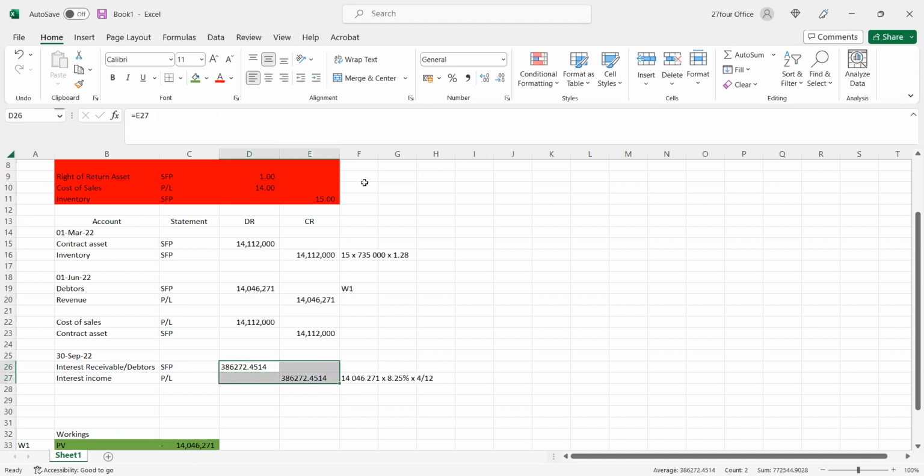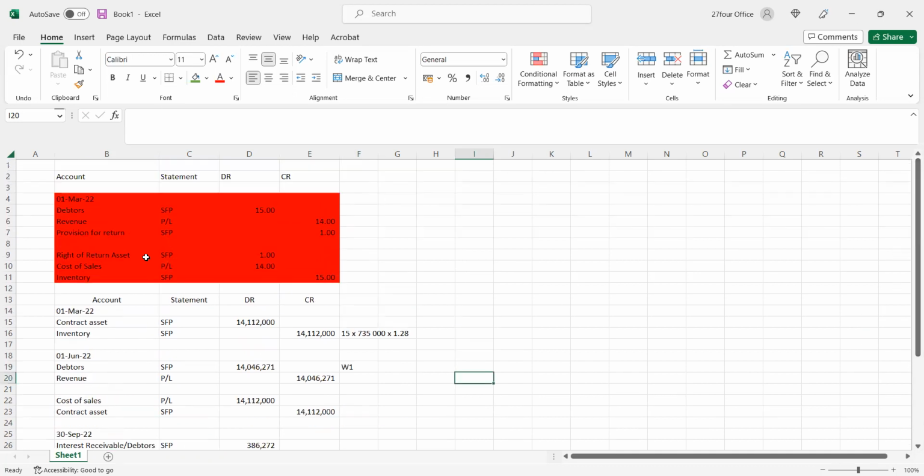So those are all the journal entries relating to revenue. As you can see, on 1 March we had to recognize that the inventory had left, but we couldn't recognize any revenue because we had a right of return, and the right of return policy had, this is what it's called, yeah, I've got the name now. This is called a refund liability. Refund liability.